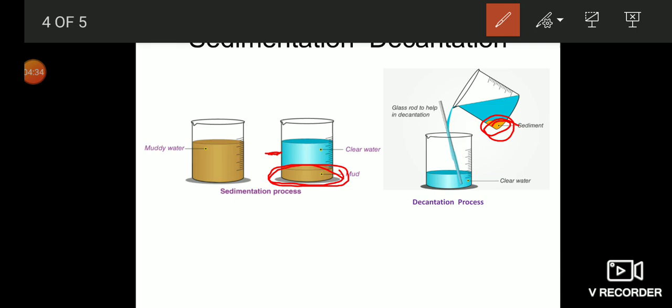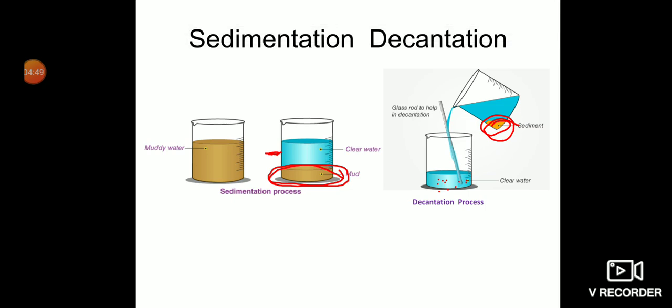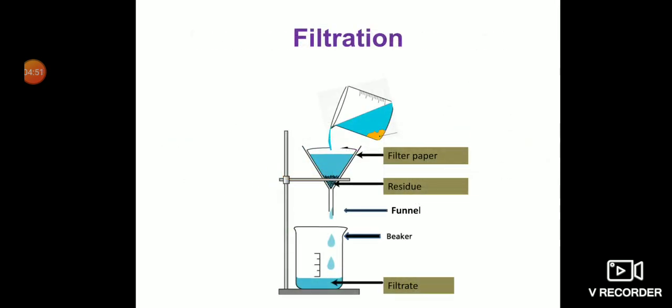Now, it is also found that the water collected in the beaker contains small particles suspended in it. Now, how to remove these smaller particles? For this, we need a process called filtration.